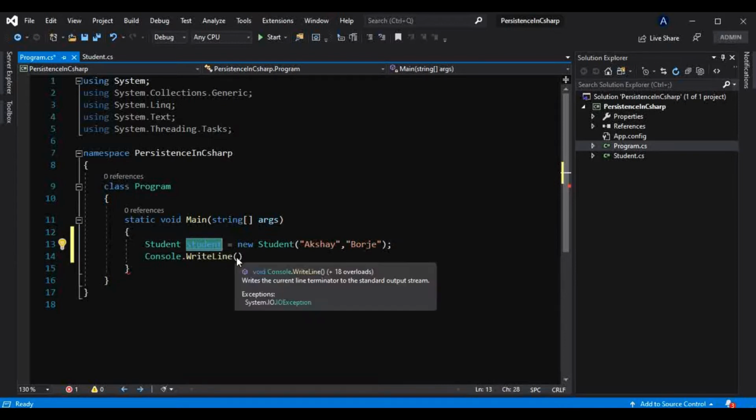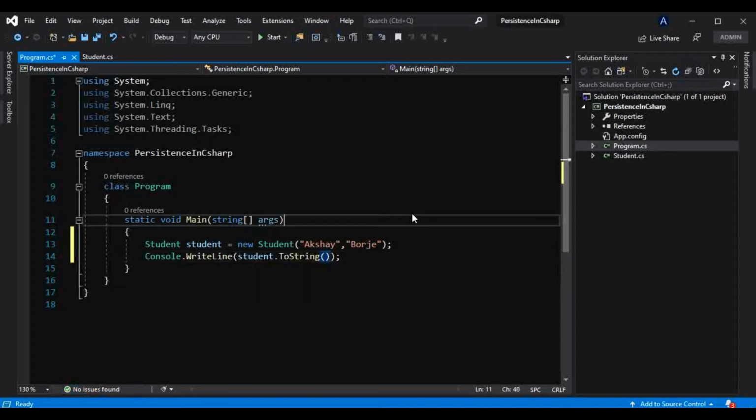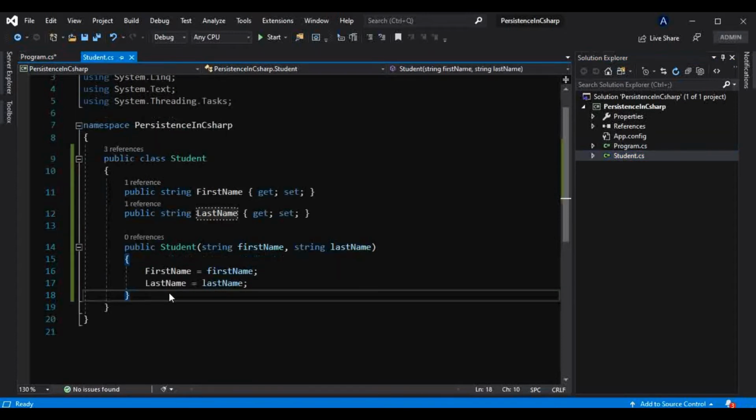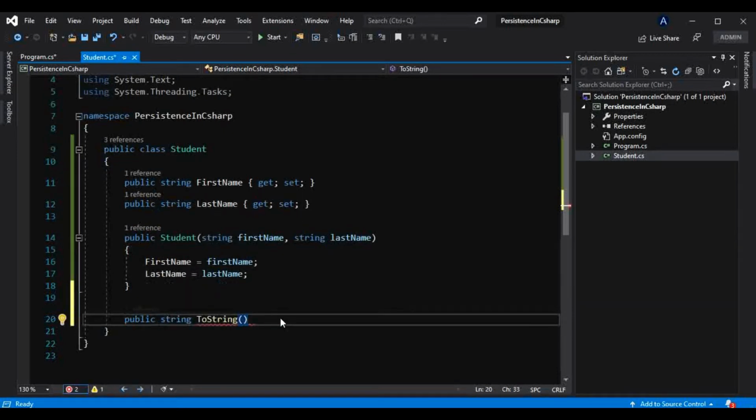So now I want to print these values here, and I can do that directly by doing something like this, toString. But for that we have to override this toString method here, okay. So how can we do that? Let's just see. Public string toString, and it is throwing an error.